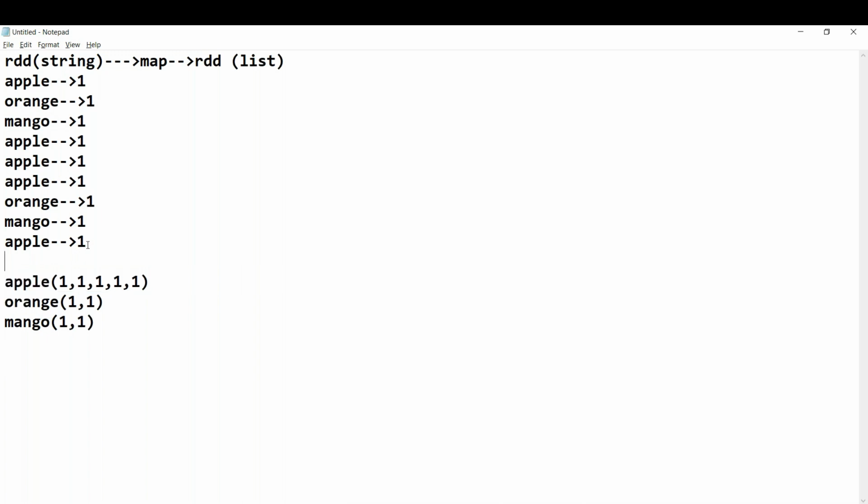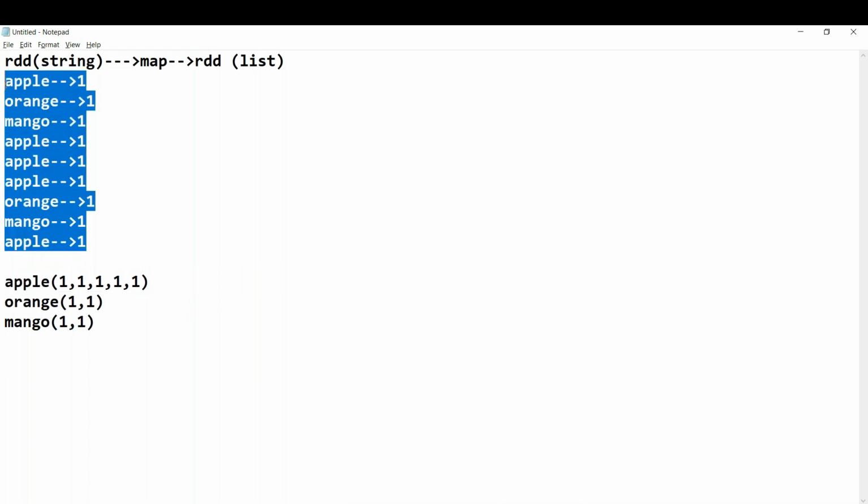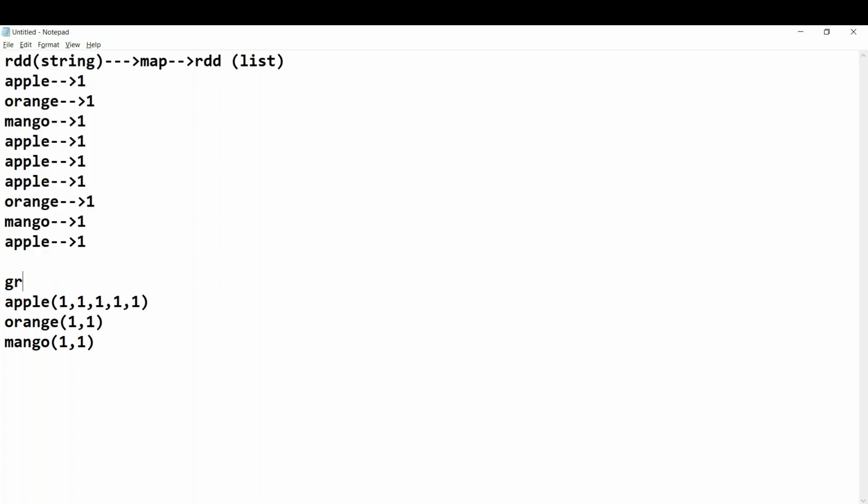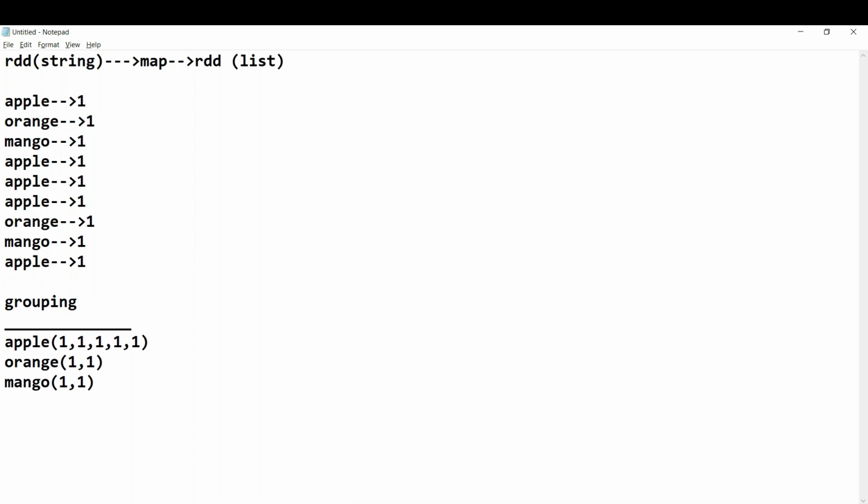Now what shall we call this operation? This is the first operation, guys: internally in our mind we are assigning a value 1 to each fruit. After that, we group the values. I call this grouping. Do you agree with this? Grouping, right? So here I'm assigning a value 1 to each fruit. After that, I'm trying to group.